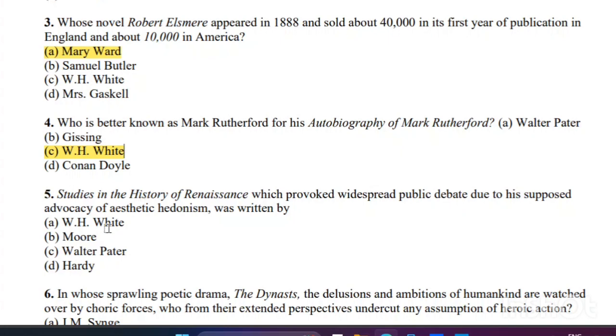Next question. Number five: Studies in the History of the Renaissance, which provoked widespread public debate due to his supposed advocacy of aesthetic hedonism, was written by whom? The fifth question's answer is C, Walter Pater.